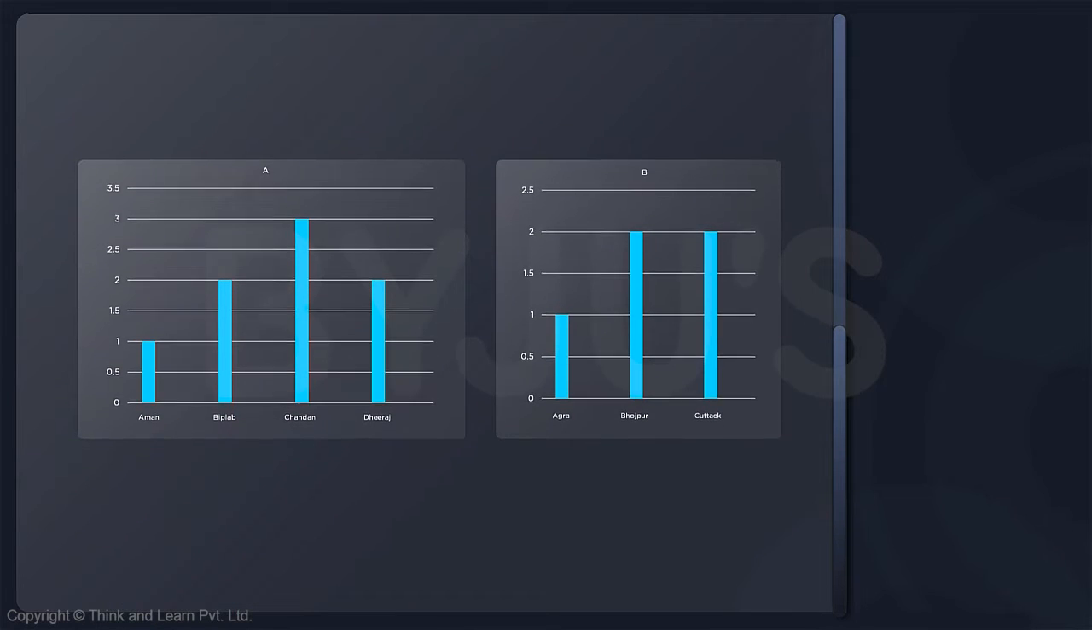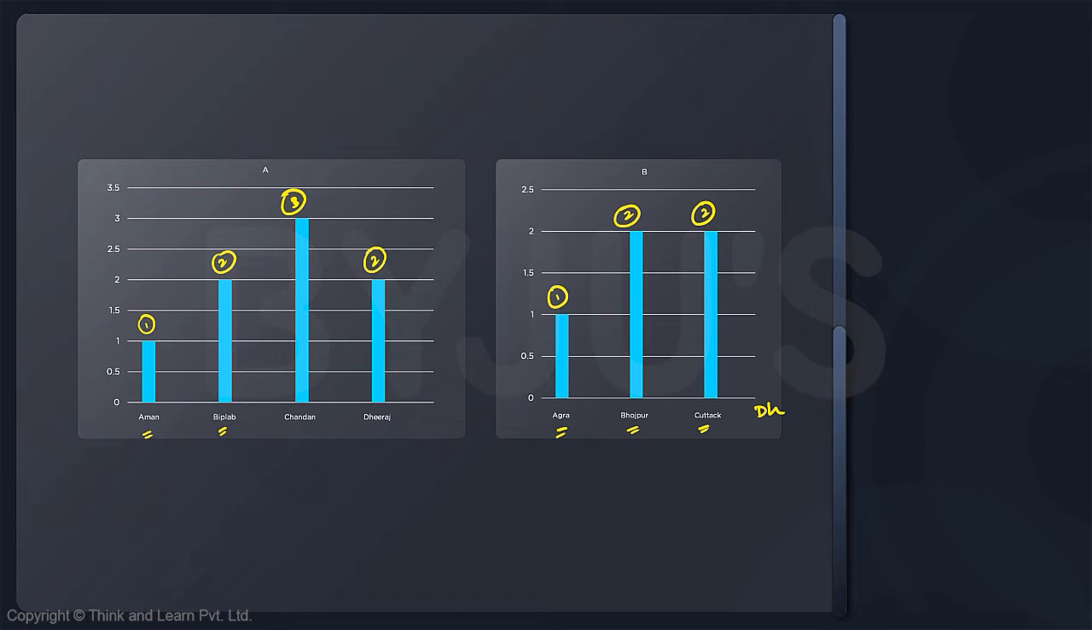So what are these two figures? If you notice, Aman has visited only one city. Biplap has visited two cities. Chandan three cities. And Dheeraj two cities. Similarly, Agra is visited by one person. Bhojpur has been visited by two people. Cuttack by two people. Now we don't know anything about Dhanbad.